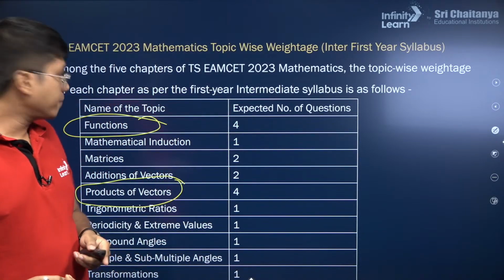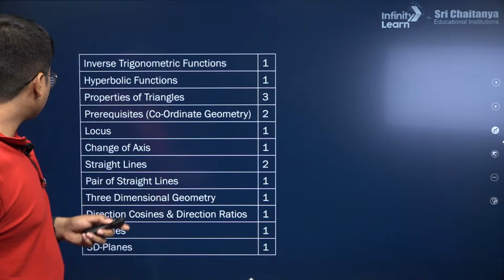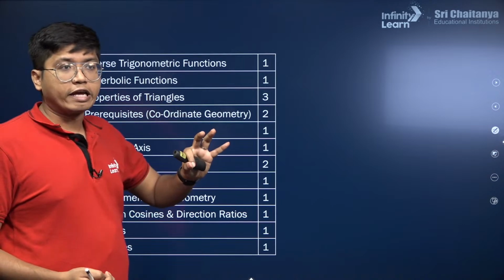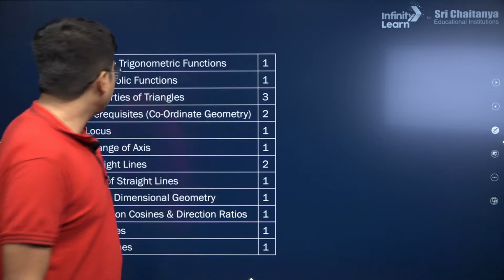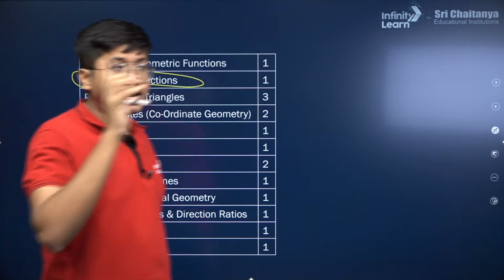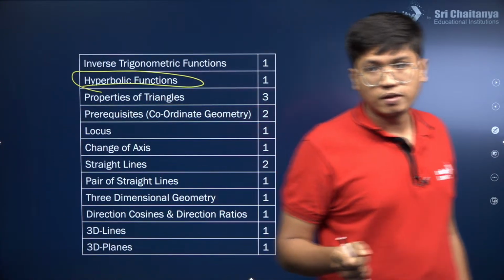Mathematical induction I don't think is deleted, but there are a few additional parts in there, like hyperbolic functions. Important for your Eamcet, not there in JEE Main or Advanced.